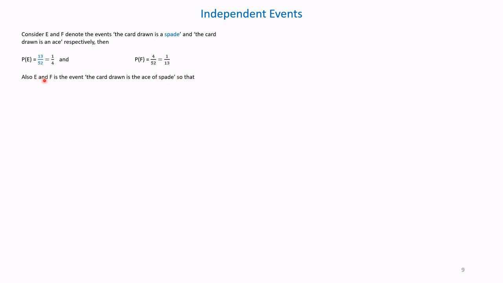Now E and F is the event that the card drawn is the ace of spade. First was spade and second was ace, so we have to find the card drawn is the ace of spade. So the probability of E intersection F is 1 by 52.